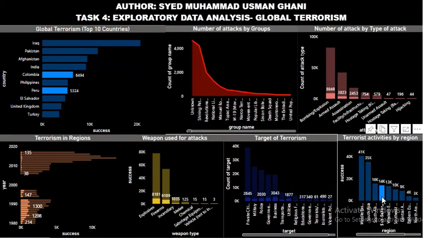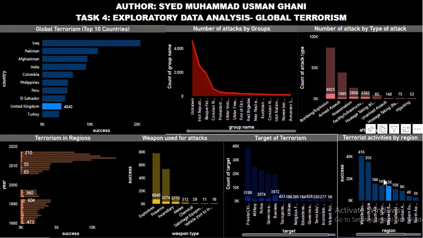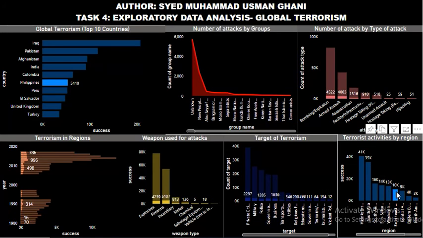For Sub-Saharan Africa, we have no contribution in top 10, but it has a contribution of 14,000 terrorism activities. Western Europe has United Kingdom 4k, and Southeast Asia has Philippines as the only contribution